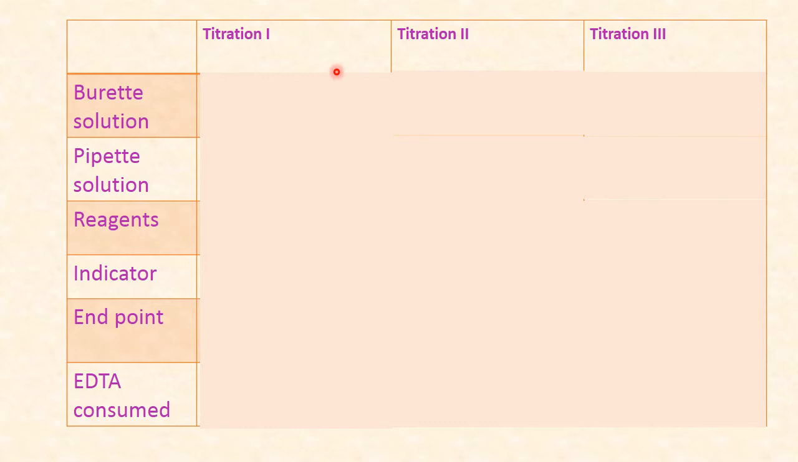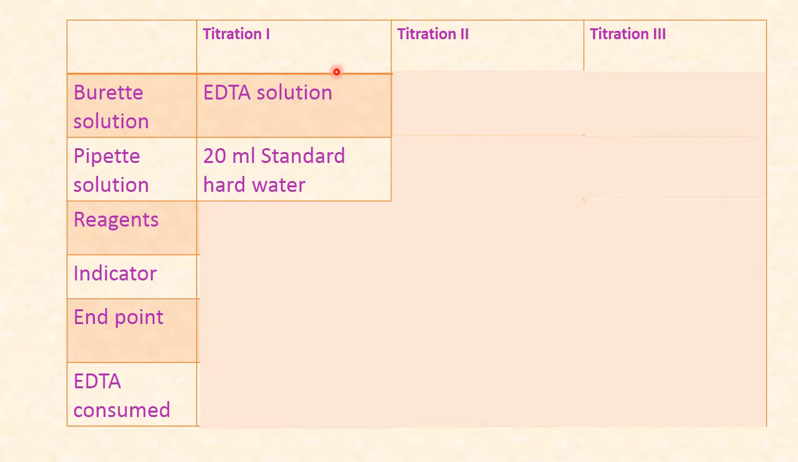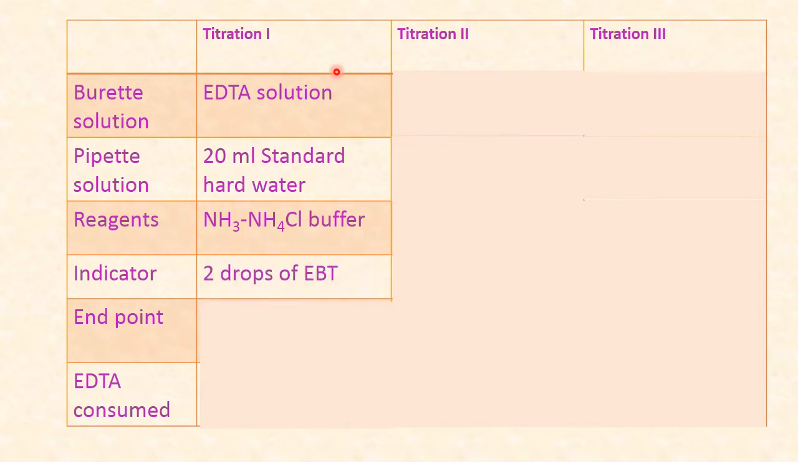Let us see the titration procedure in the simpler form, in the tabulated form, and in the examination also you write the simple procedure for chemistry. So this is the simple procedure for this titration. In titration 1, what is the burette solution? We have used EDTA solution. Pipette solution is 20 ml of standard hard water. Reagent is 5 ml of ammonium chloride buffer. And indicator is 2 drops of EBT. Endpoint is wine red to steel blue color. And EDTA consumed in this titration, let it be V1 ml.